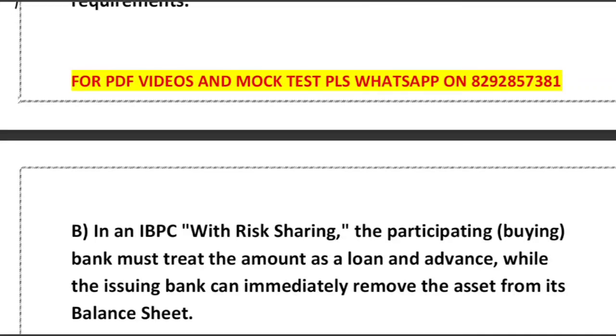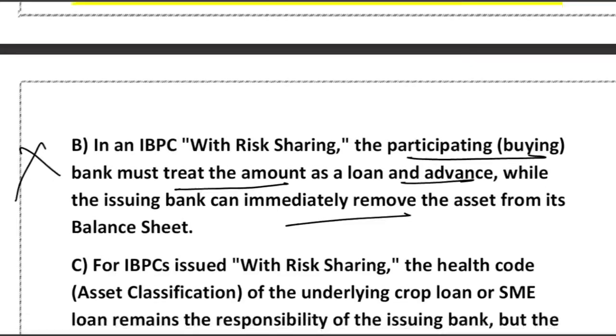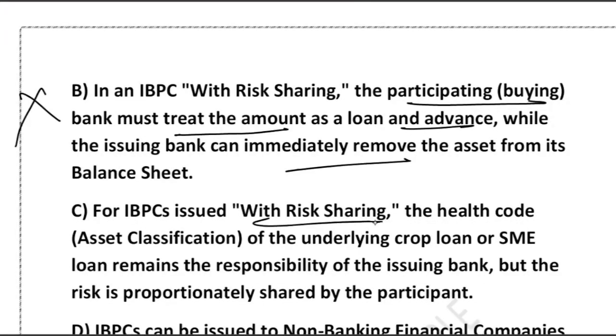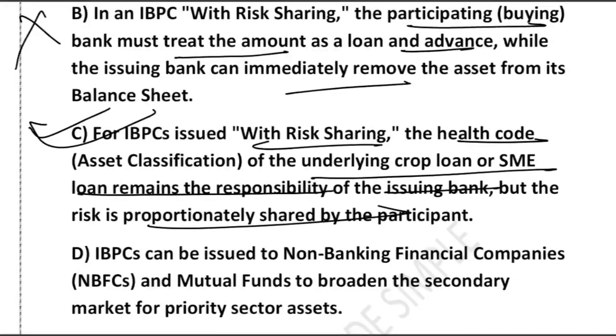So option B says that the participating bank treats the amount as a loan, and the issuer removes the asset from the balance sheet. No, that's wrong. The issuing bank never loses management responsibility. Management responsibility always lies with the issuing bank, and the asset cannot be fully de-recognized. What about option C? For an IBPC with risk sharing, the health code of the underlying crop or SME loan remains the responsibility of the issuing bank. Yes, correct. C is perfectly correct. And option D says that IBPC can be issued to NBFCs and mutual funds. It is completely wrong.